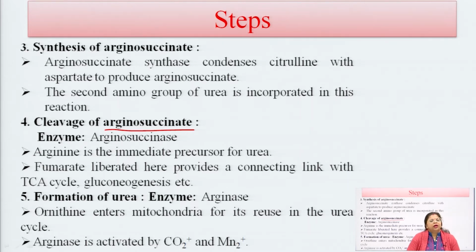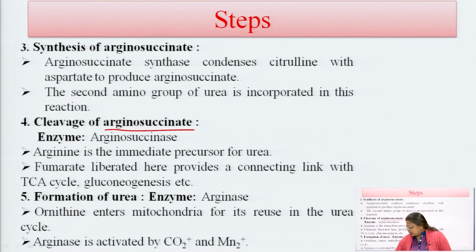Okay. So, the fifth and last step is urea formation. Here the arginase enzyme catalyzes this reaction, and ornithine enters the mitochondria for reuse in the urea cycle. Ornithine is already present in the urea cycle, it is not converted from any compound. It is present for the formation of citrulline, and this ornithine enters the mitochondria again for another round of urea formation, and arginase is activated by carbon dioxide and manganese.